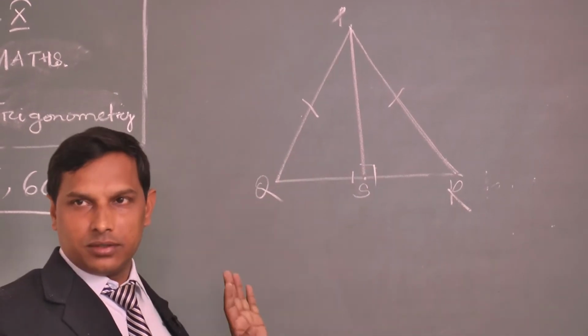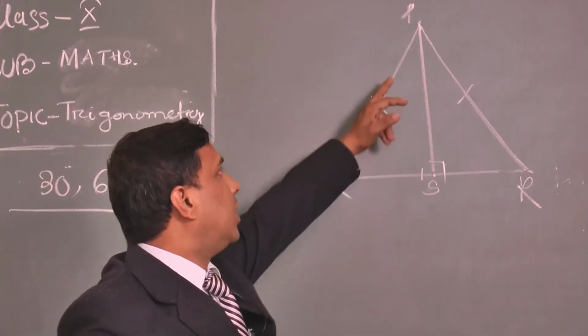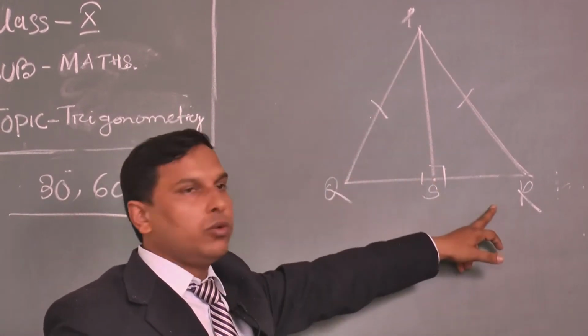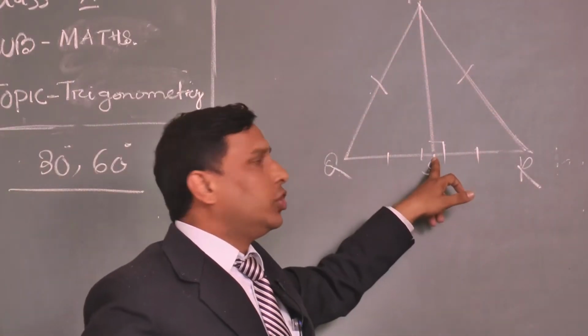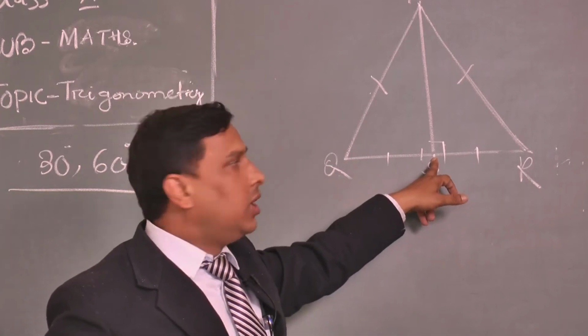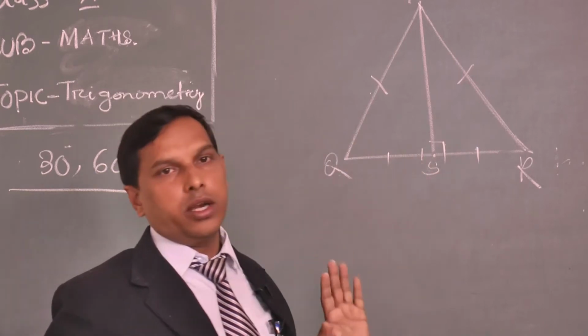So it is a median. My question here is not about medians. My question is that PS is perpendicular to QR, where QS is equal to SR. Clear? So what I have done: PQR is an equilateral triangle. Draw a perpendicular from P to QR. It joins at the midpoint of QR. Let it be PS, where QS is equal to RS.